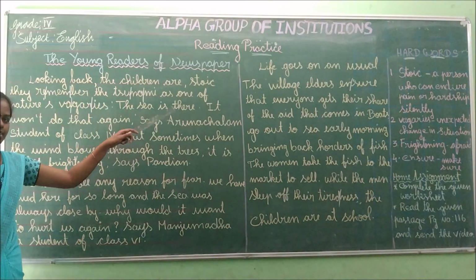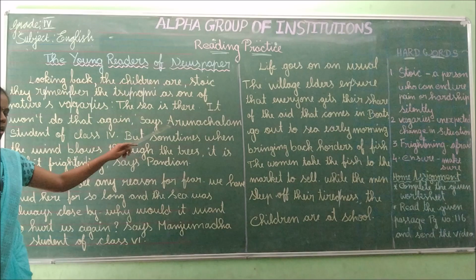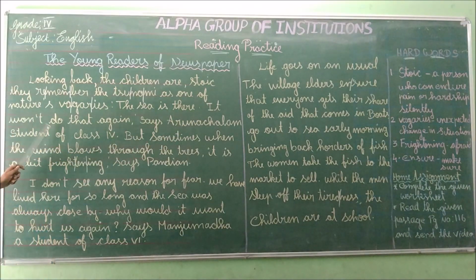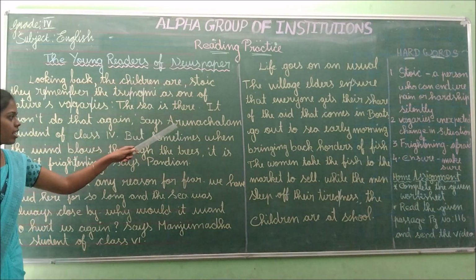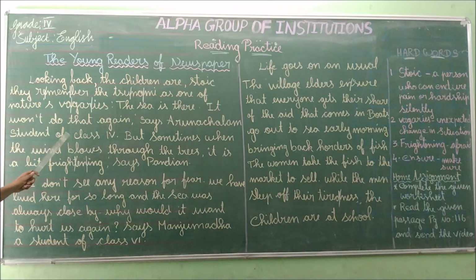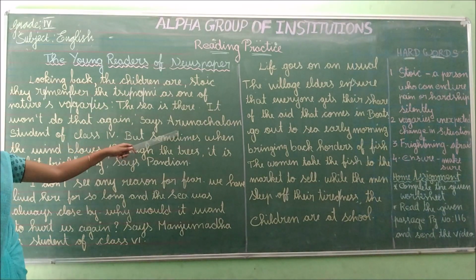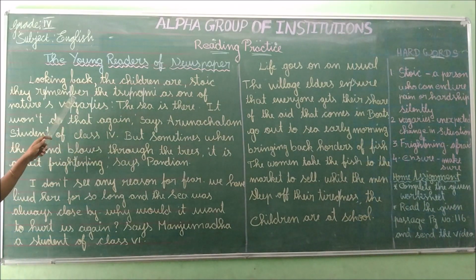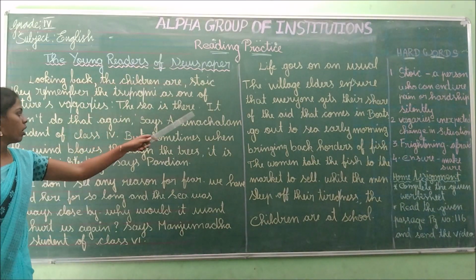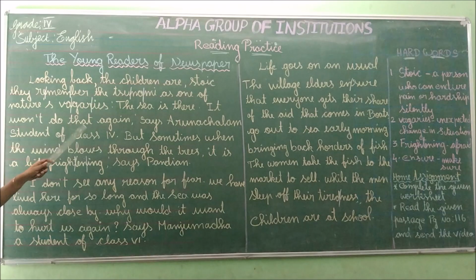The sea is there. The sea is there always. It won't do that again, says Arunachalam, student of class 4. What does Arunachalam say? He says that it was an unexpected change. The sea is there and it won't do that again. So, tsunami won't come again.